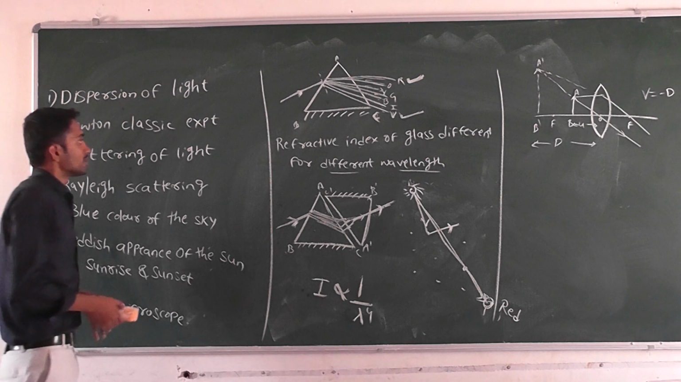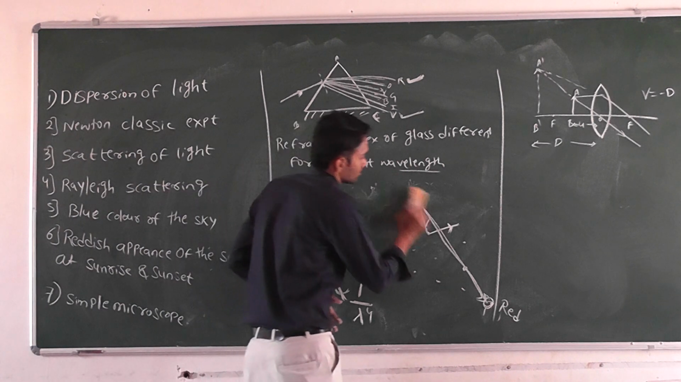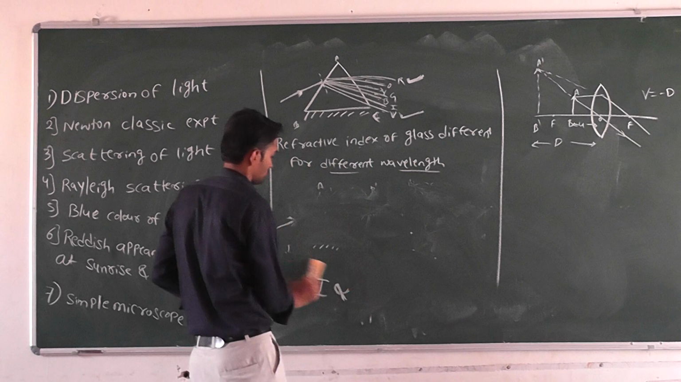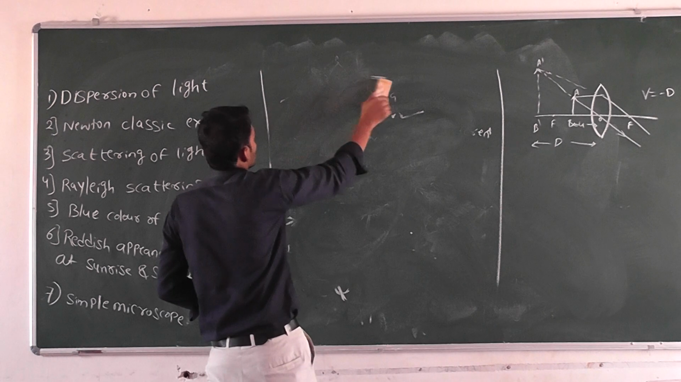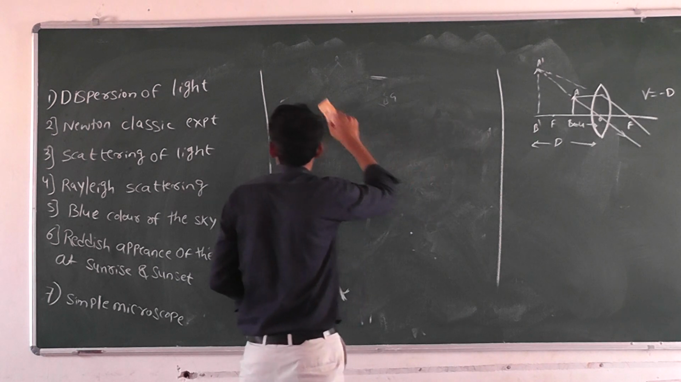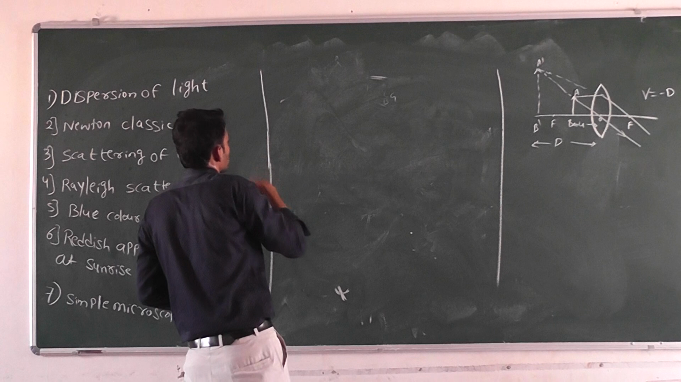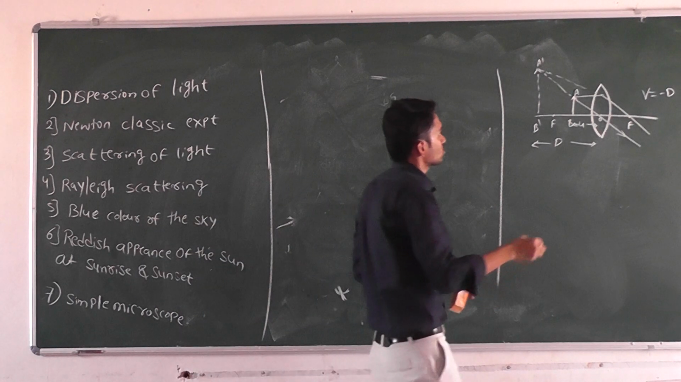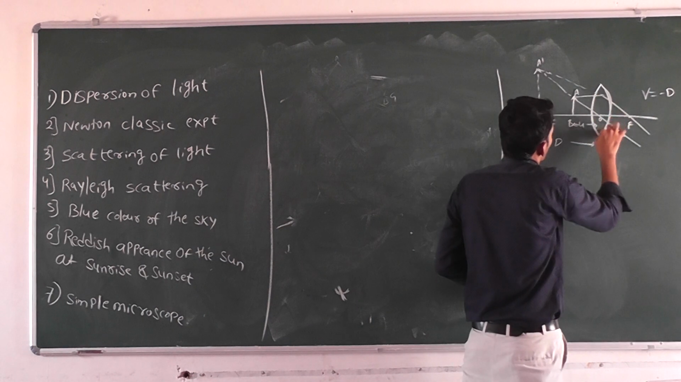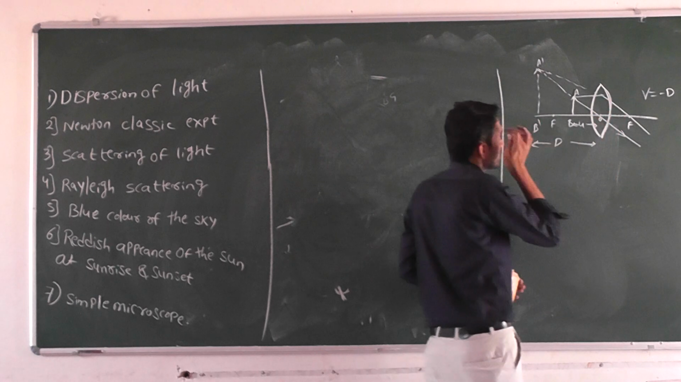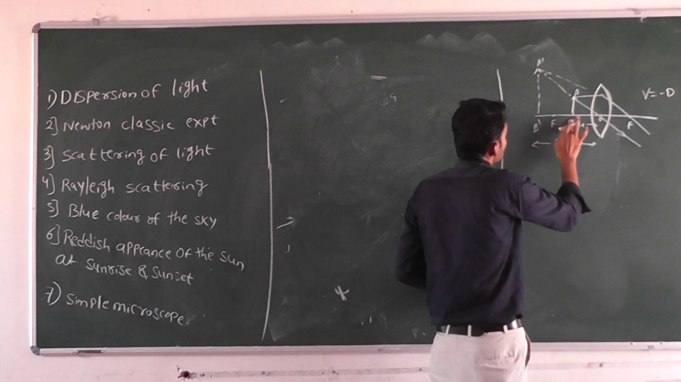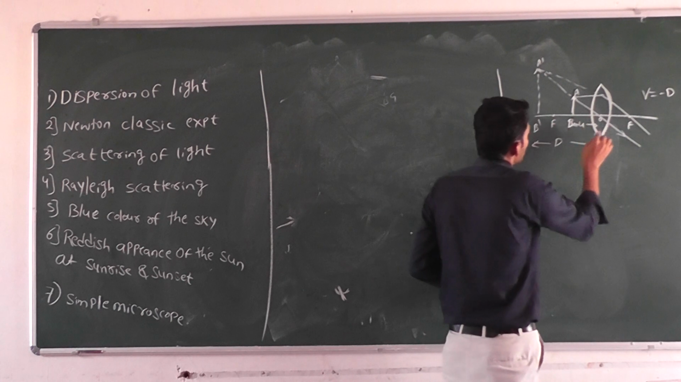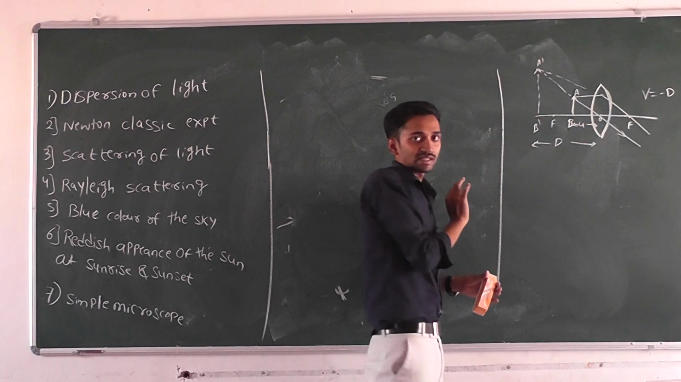The final one, simple microscope. Every simple microscope consists of a convex lens. We have placed an object AB in between the optic center and the principal focus.